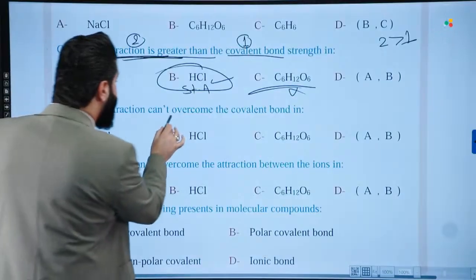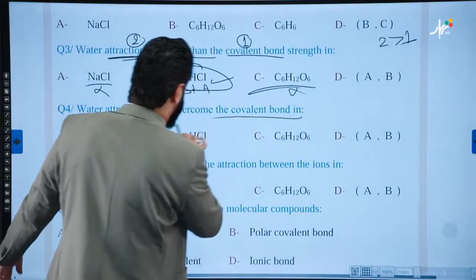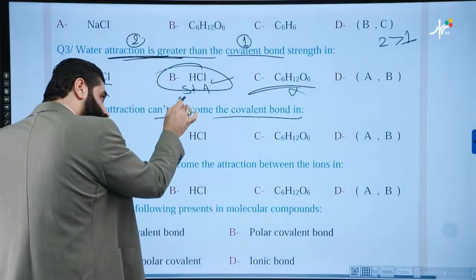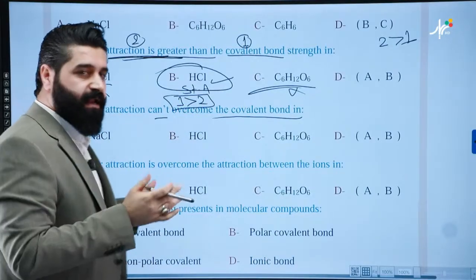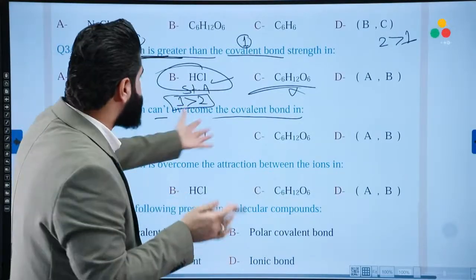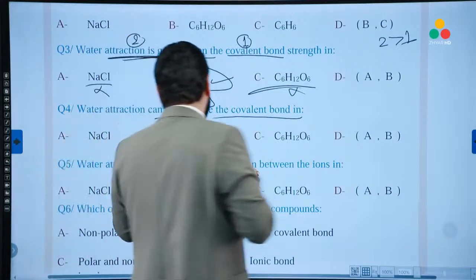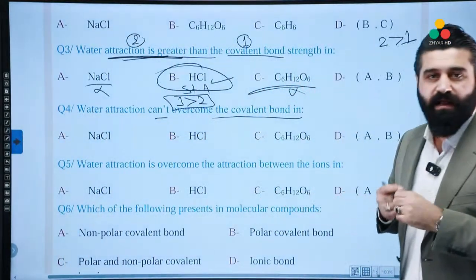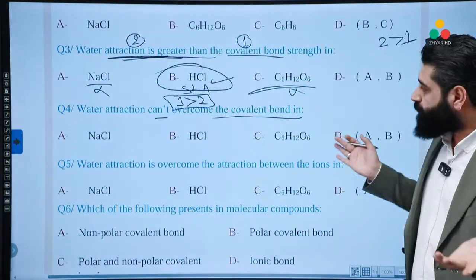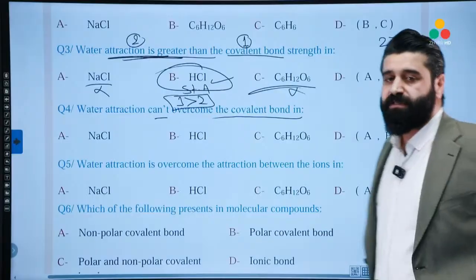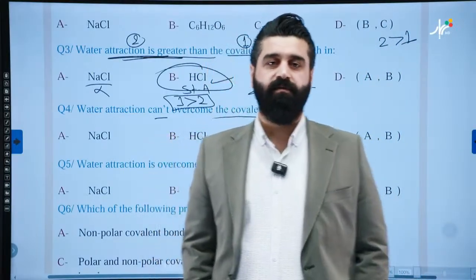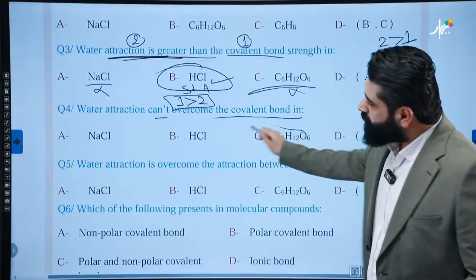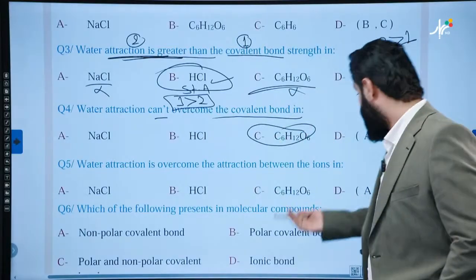Water attraction cannot overcome the covalent bond. Point number 1 is greater than point number 2. So we need to have the non-electrolyte. Which of the following is non-electrolyte? Instead of saying which of the following is a non-electrolyte, the question said in which of the following water attraction force cannot overcome the covalent bond. The non-electrolyte one is the sugar. It's very easy.